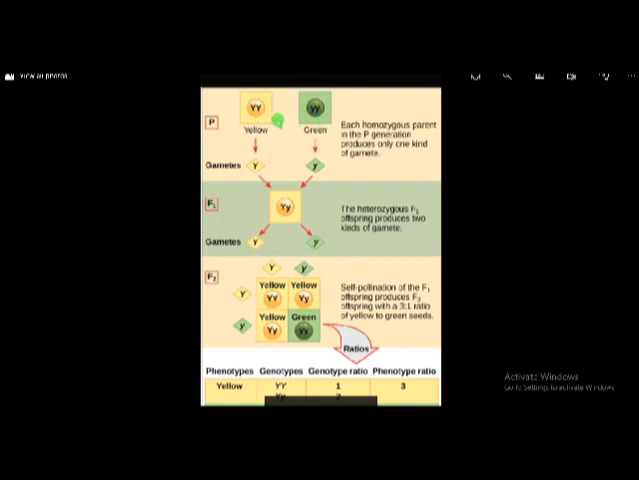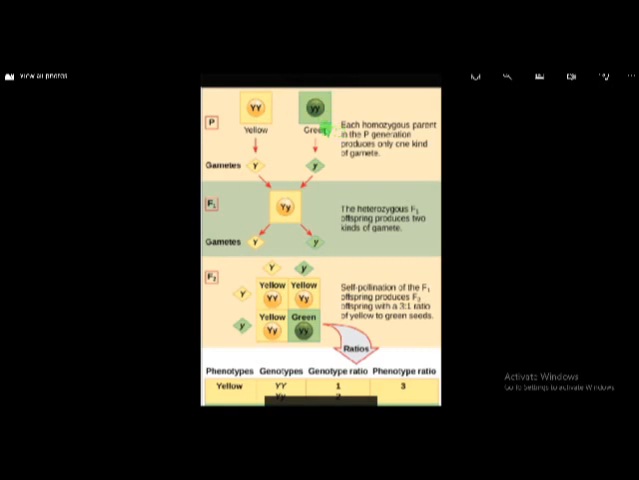Always genes are present in pairs, not single. That means every character is defined by a pair of genes. Here yellow color of the seed is defined by capital Y, a pair of genes. Here green color is controlled by a pair of genes, that is small y. And here if we observe capital Y, same type of genes. Here if we observe small y, both are same.